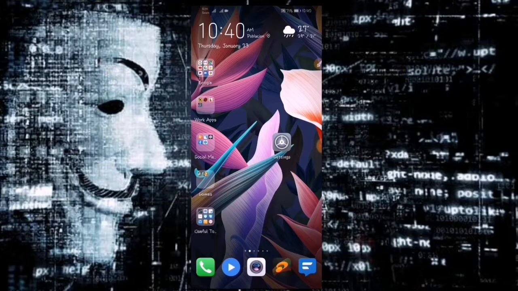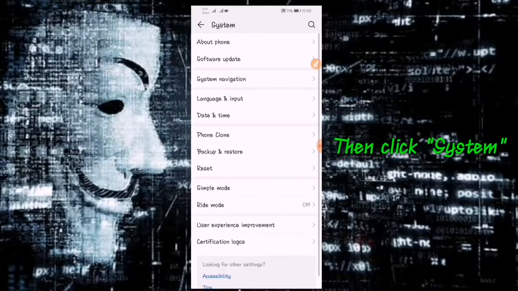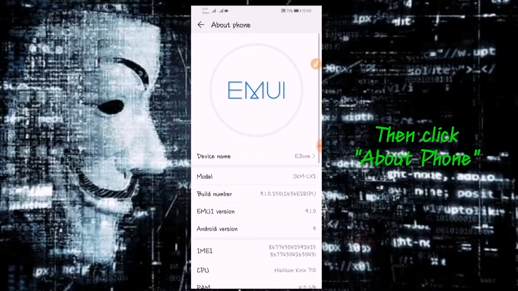First, go to settings and then systems, then about phone. As you can see, there's a build number.